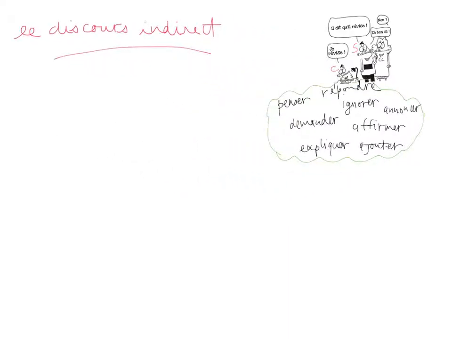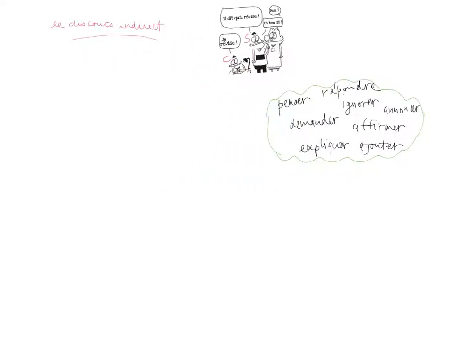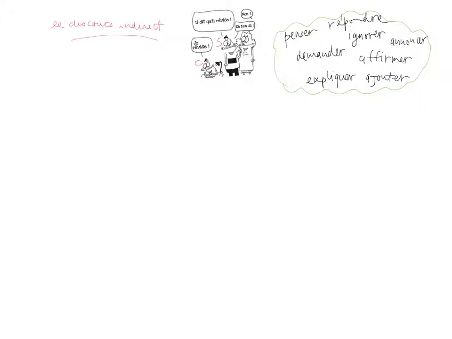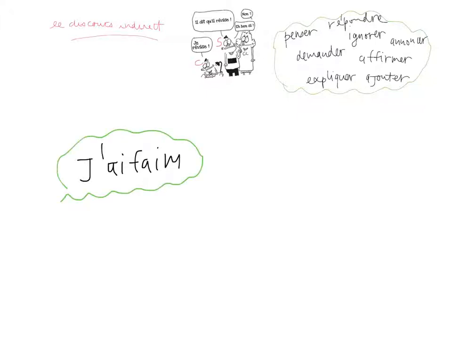I'm going to put this right here. I'm going to minimize this, put this here, and put this here. So now let's take a look at the different cases of indirect speech. I'm going to write down some direct speeches first, and then we will try to change them into indirect speech. I'm going to start with an affirmation, a very simple one that is true actually. J'ai faim. I am hungry. This is one affirmation.